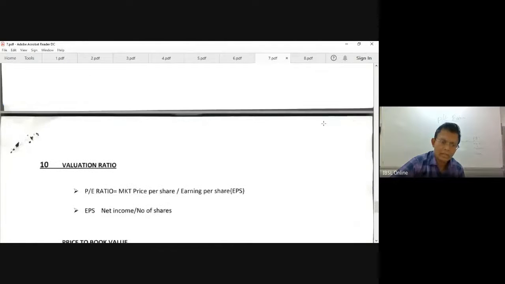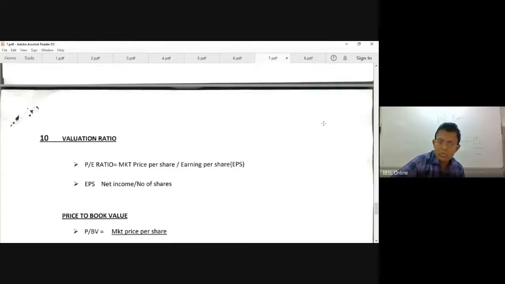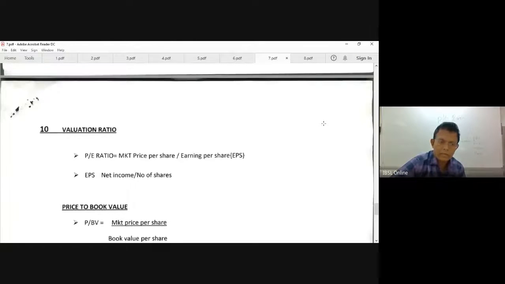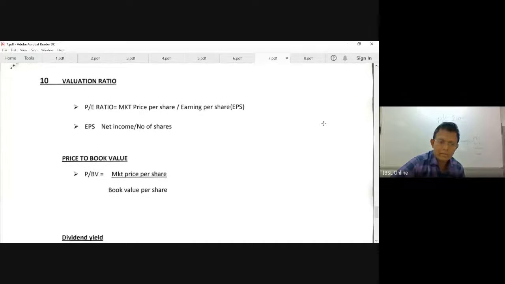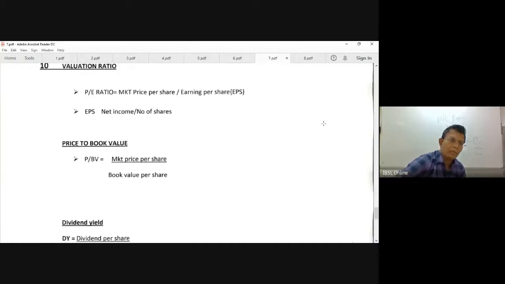Before you go for investment, you calculate this as well. Now the valuation ratios, price earning ratio: how long for me to recover this? Price to book value, that is another investor ratio. How do you find out price to book value? Market price divided by book value per share. How do you find out the book value per share? It's basically net worth divided by number of shares.